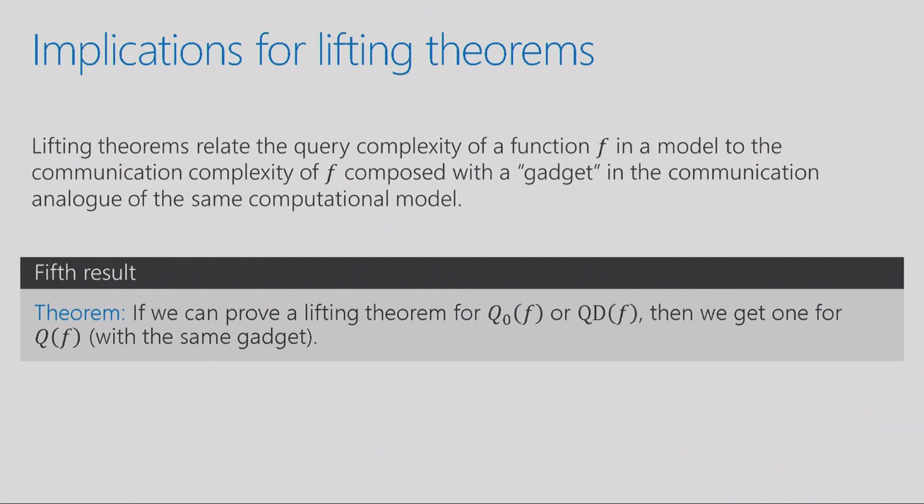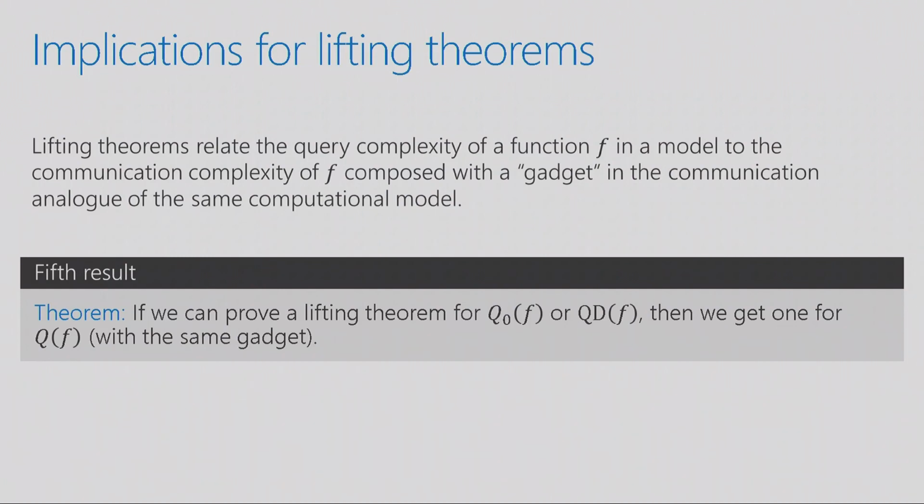We show, for example, that if you compose it with the index function, or the address function, it jumps abruptly from wherever it was, even if it was, let's say, 1 for the collision problem, and you compose it with the address function, it'll suddenly jump to n to the 1/3, which is its quantum query complexity. So what we're able to do is use this to relate the quantum distinguishing complexity of a function with a gadget, and we throw this indexing also into this communication lifting gadget. This shows that if you can do something with QD, in some sense you can make it work for Q just by throwing in a little bit extra, this little indexing gadget.